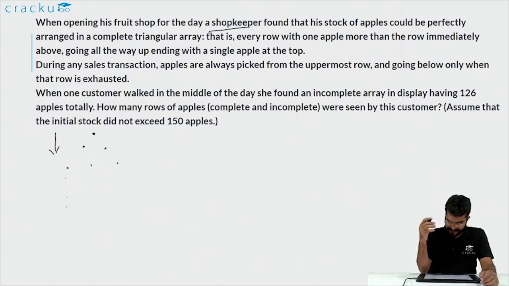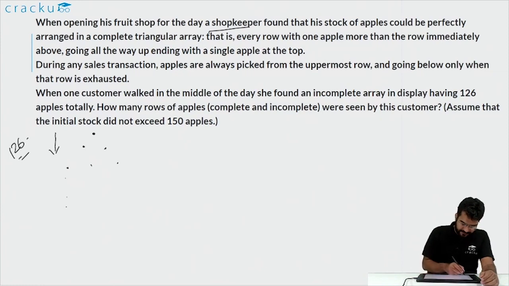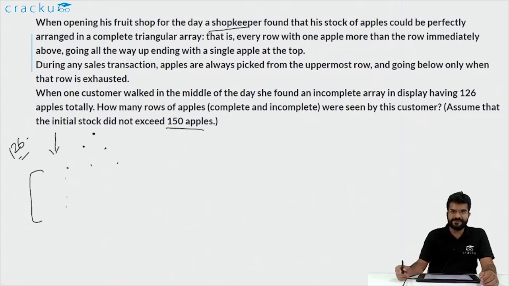After a point of time, there was a customer who came and saw that there were 126 apples when she came to buy. And we are supposed to find out the number of rows that were remaining when the customer came. It was also given that the initial number of apples did not exceed 150.